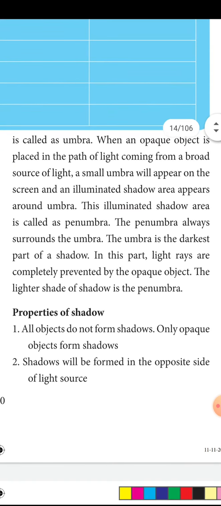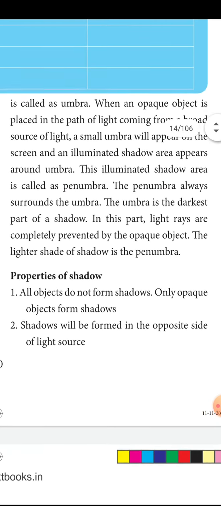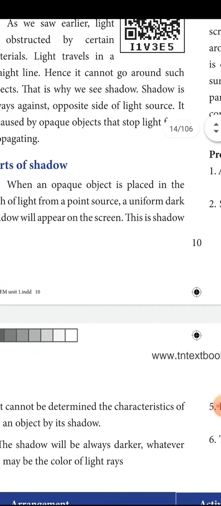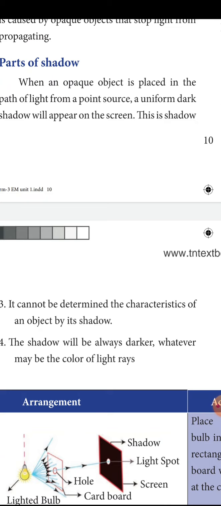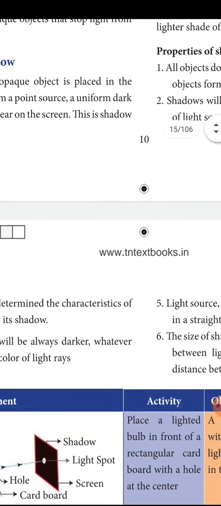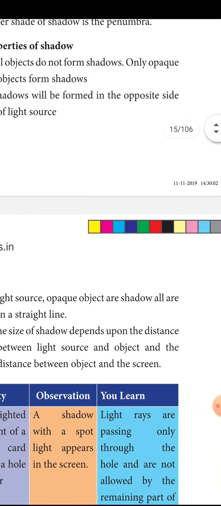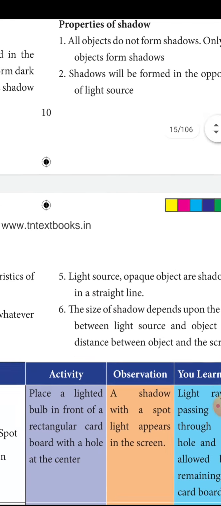We will see the properties of shadows. The shadow will always be black in color. Size will be different, depending upon the distance of the light. The shadow will always be formed on the opposite side of the light. It cannot determine the characteristics or color of the object. The light source, opaque object and shadow are all in a straight line. The size of the shadow depends upon the distance, as I said earlier.